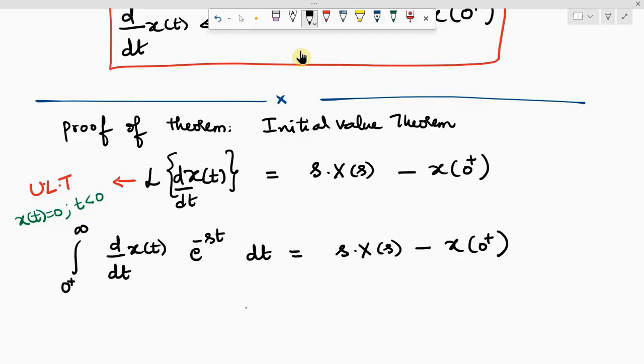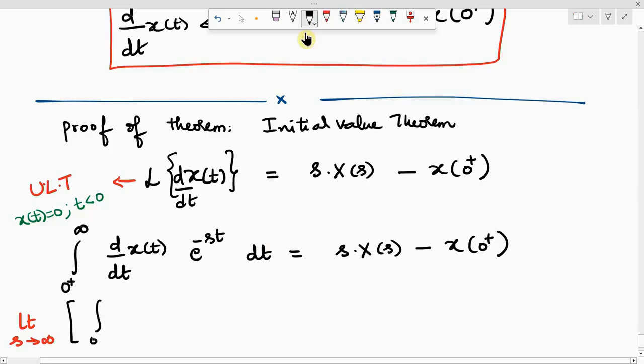Okay. Now, what I am going to do is apply the limit s tends to infinity on both sides. So applying the limit s tends to infinite, what is there here?